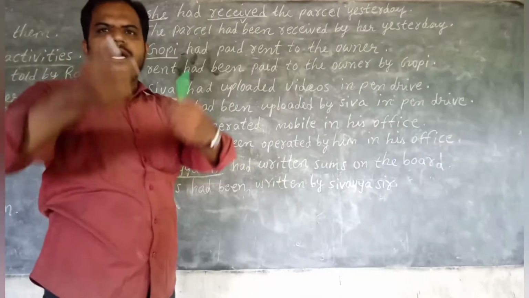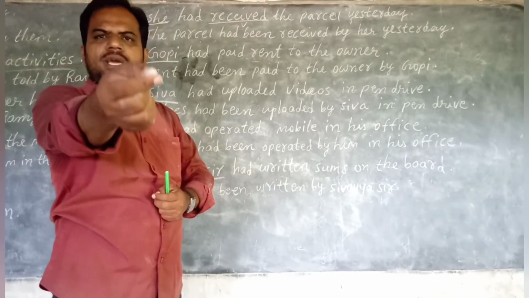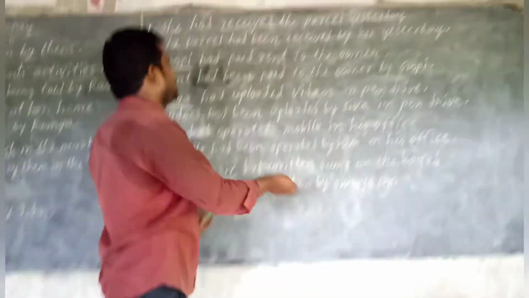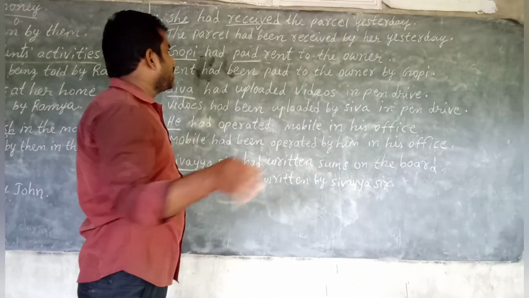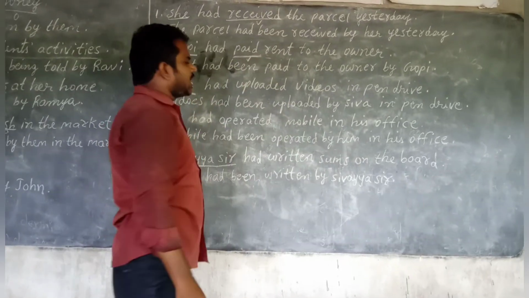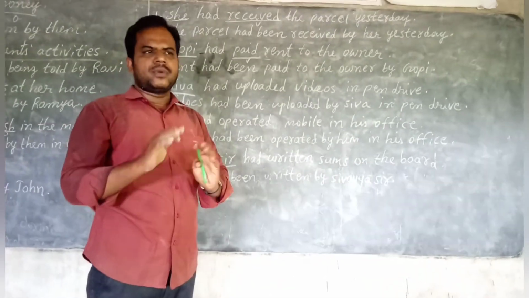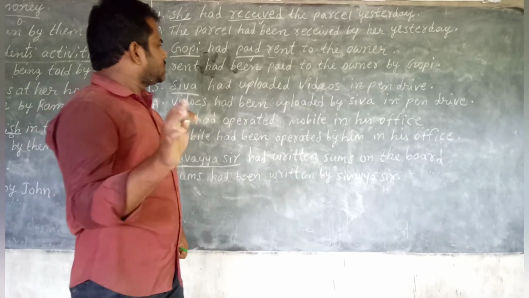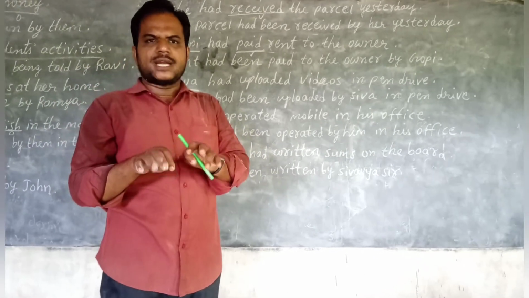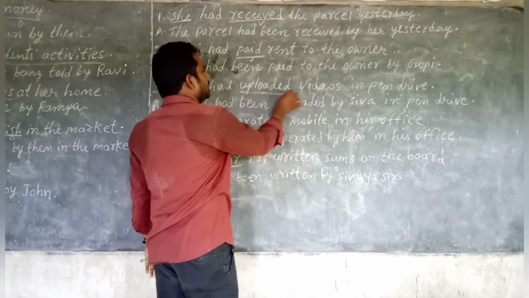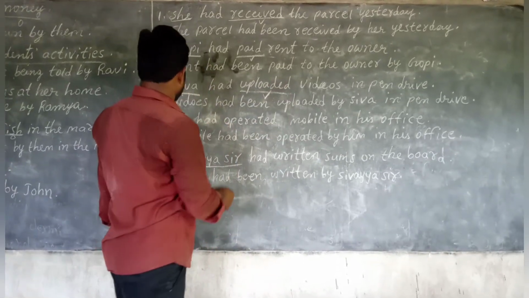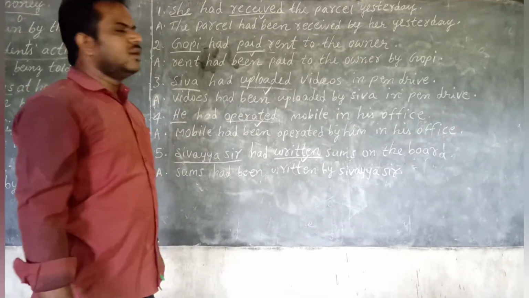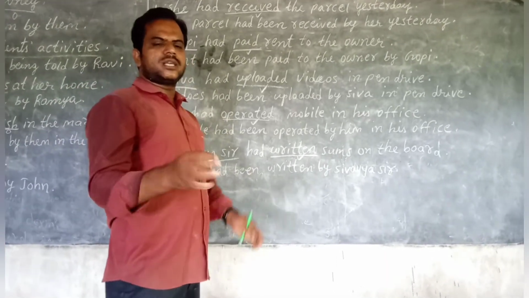In this sentence, I paid money to the clerk. Here with my hands, is there action in my body? Yes. Verb is nothing but action. Okay. Like that, uploaded. To upload any video either to the pen drive or to YouTube, some activity we have to do with our hands or with eyes. Is it or not? There is a movement. That's why it is a verb. In this sentence, operate is a verb. In this sentence, written is a verb. Yes, children. Verb is nothing but action. Action is nothing but movement.